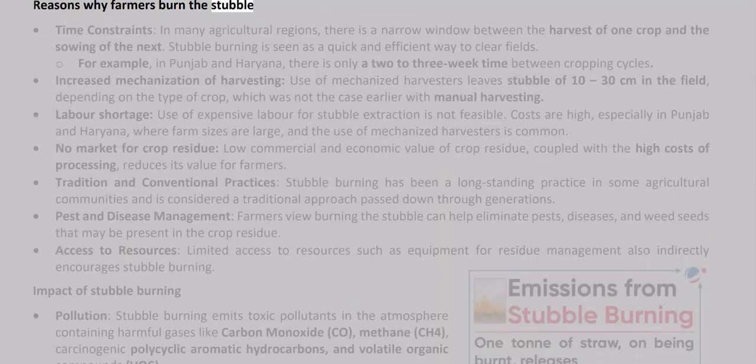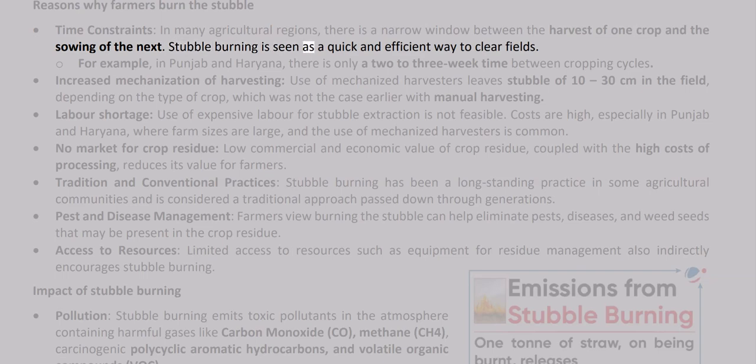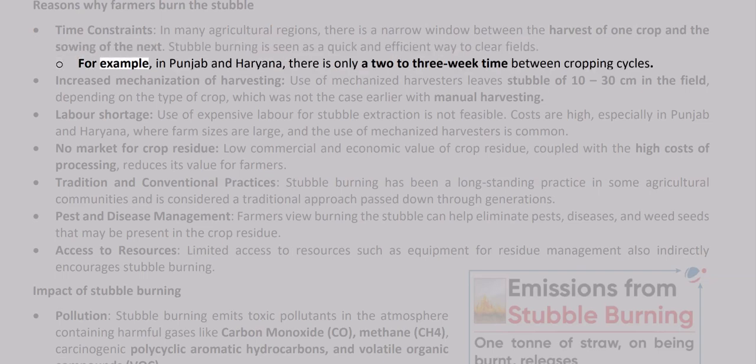Reasons why farmers burn the stubble. Time constraints. In many agricultural regions, there is a narrow window between the harvest of one crop and the sowing of the next. Stubble burning is seen as a quick and efficient way to clear fields. For example, in Punjab and Haryana, there is only a 2 to 3 week time between cropping cycles.